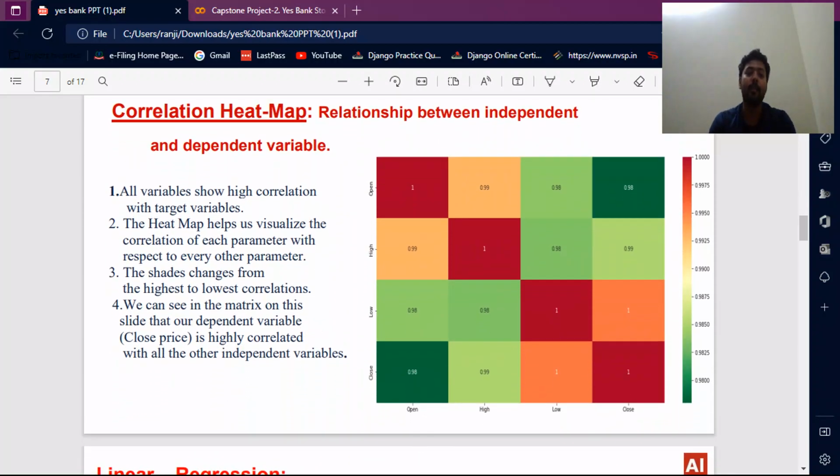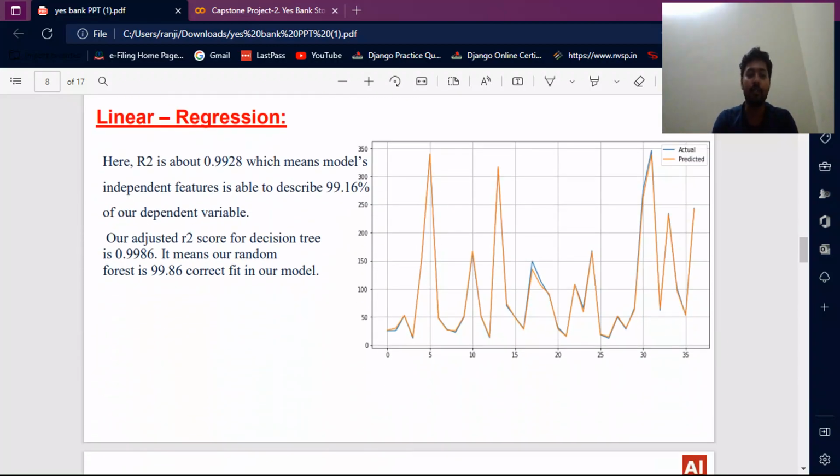Then I make a correlation heat map. All variables show high correlation with each other. The heat map helps us visualize the correlation of each parameter with respect to every other parameter, from highest to lowest correlation. We can see in the matrix on this slide that the dependent variable close is highly correlated with all the other independent variables. Then I do linear regression, and this is the linear regression output, and the R2 value is 0.9928.